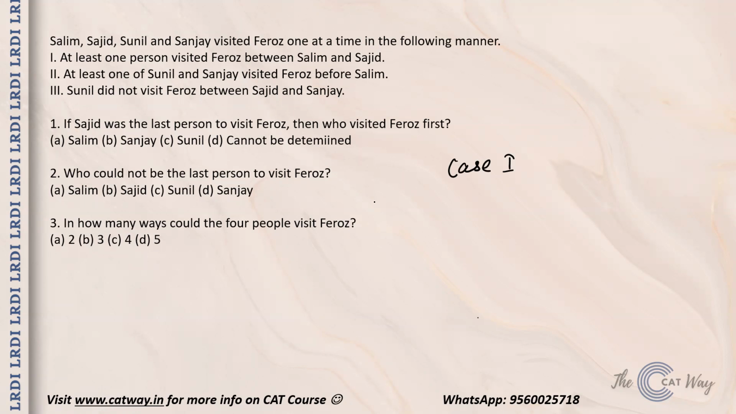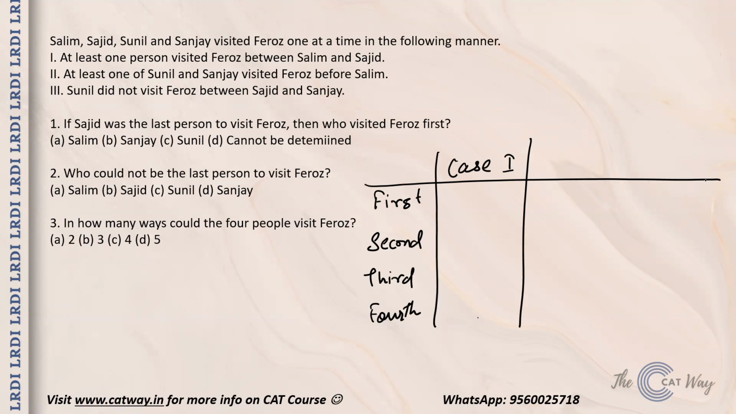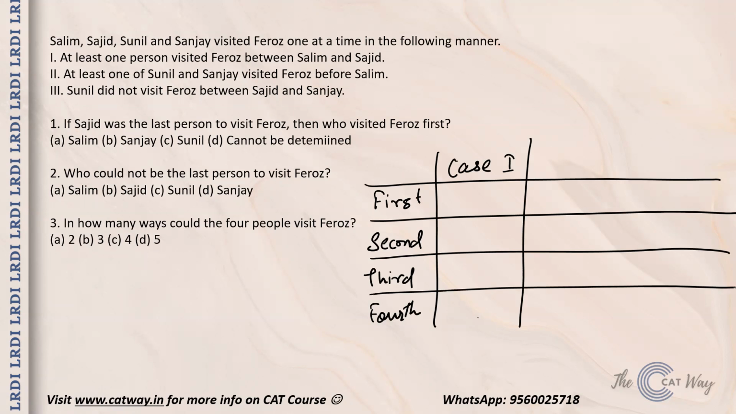We have to identify which person came in which order. So we have first, second, third, and the fourth guy. The first condition is that at least one person visited Firoz between Salim and Sajid. So let's say Salim visited second. And Salim can never be the first person to visit, because at least one person between Sunil and Sanjay has to visit before Salim.